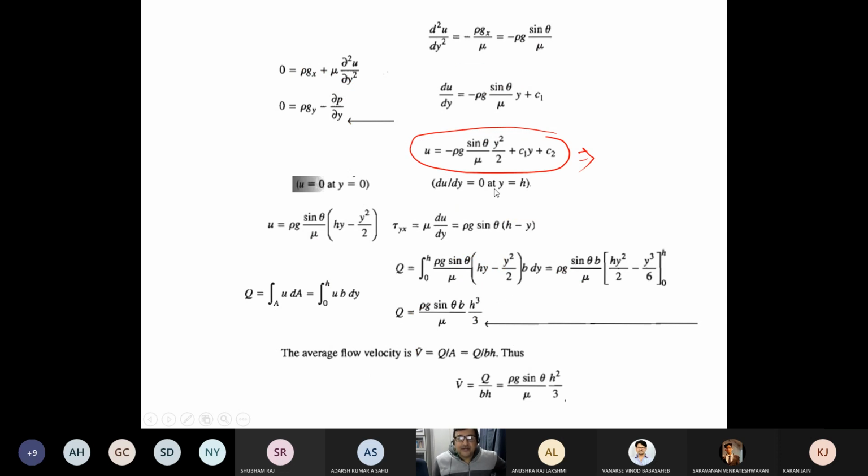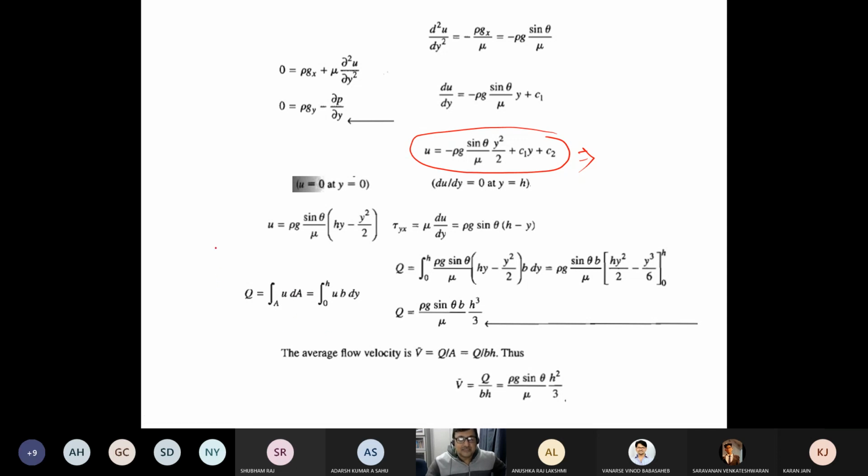If you put these two boundary conditions, you get a parabolic profile. Now, the moment you get u, what is the shear stress? Tau_yx equals mu du/dy. So you just differentiate and you get the shear stress. The moment you get the velocity, you get the flow rate. This is the volumetric flow rate. What is volumetric flow rate? Q is equal to the integral of u dy.